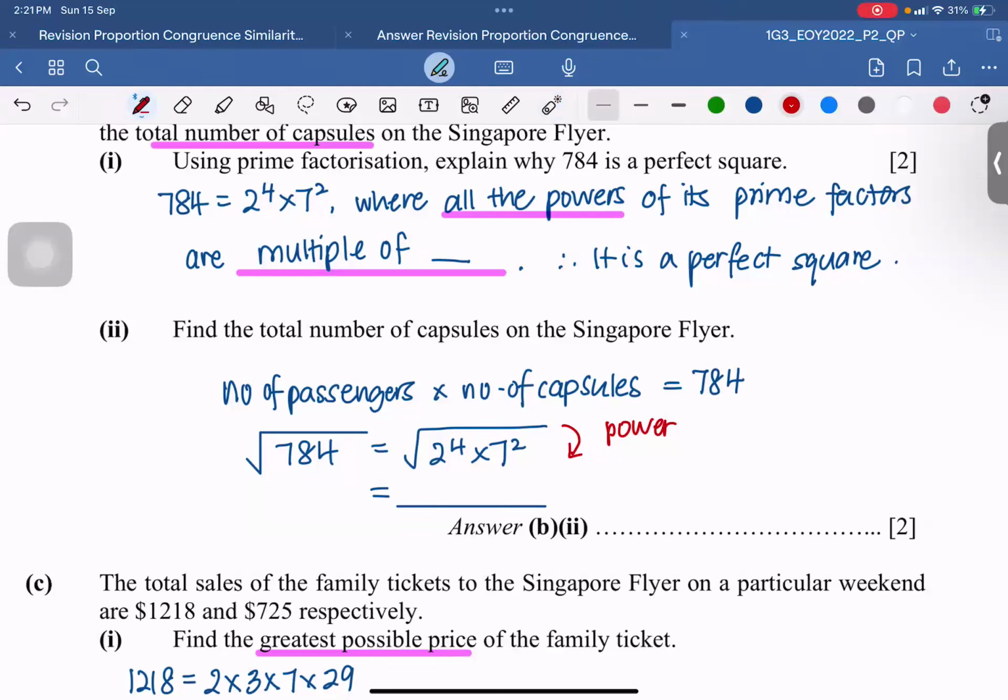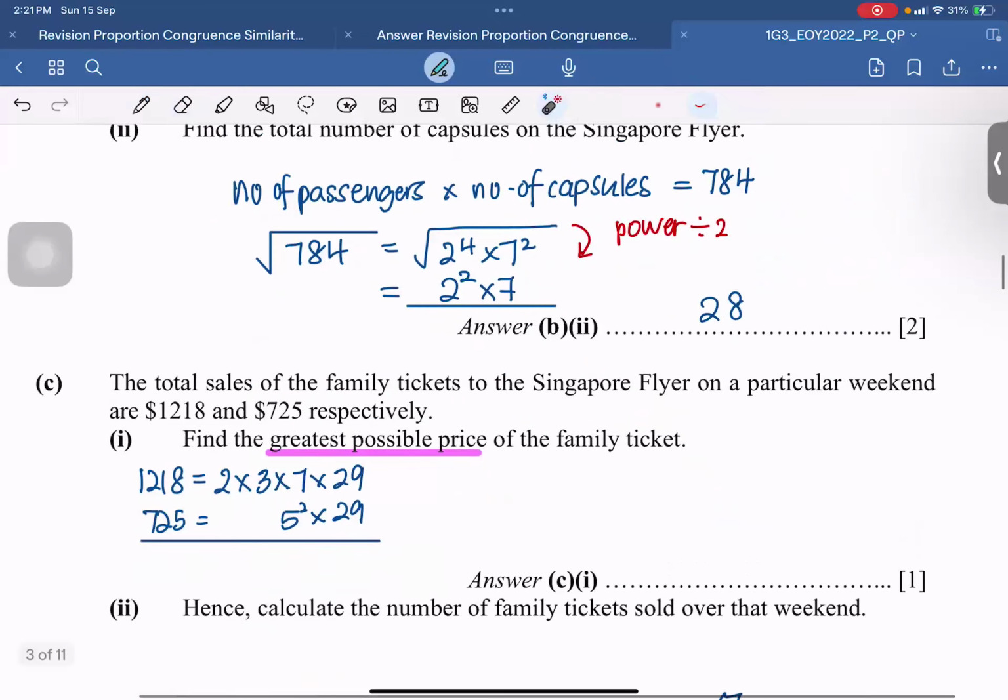The power will divide by 2. Correct, good. Thank you, Zheng Yi. Thank you, Corning. So the power will divide by 2. I'm going to work out the number 2 to the power of 2 times 7. But since they never say to leave the answer as a product of prime factors or in index notation, we need to work out the number. So this equals 28. Shouldn't be difficult, you just need to know the concept.